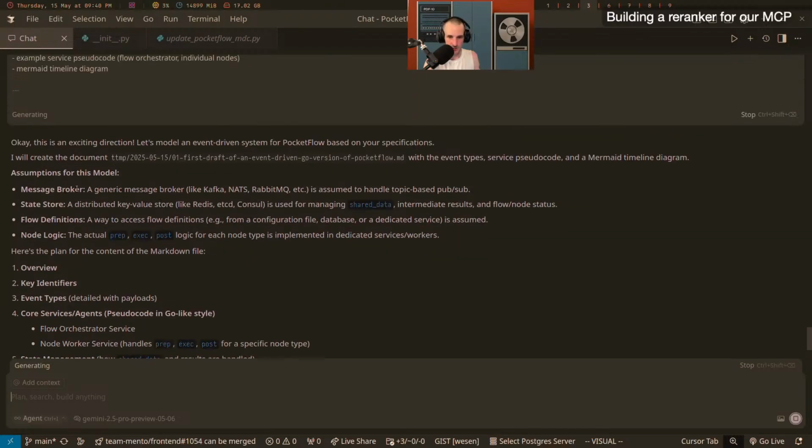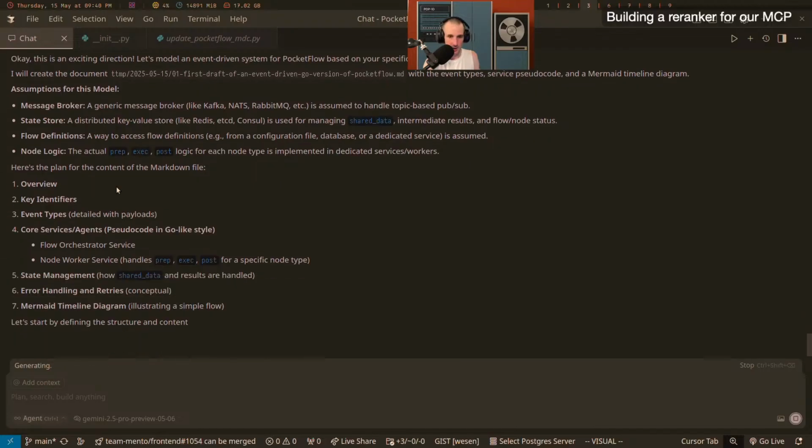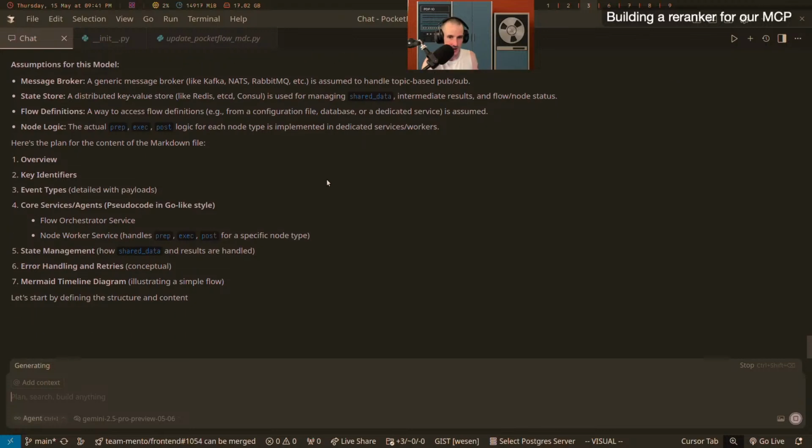Assumptions for this model: generic message broker, that's cool. State store, used for managing state shared data, sure, why not? If I don't like it, there's a possibility that I'll like the document, and then I can still go back to this message and just link the document at this point. That would kind of be a way of editing the context window up to there, except I can't, so I'm just going to save that into a file and then link it.